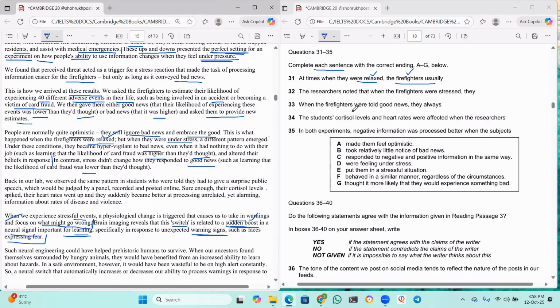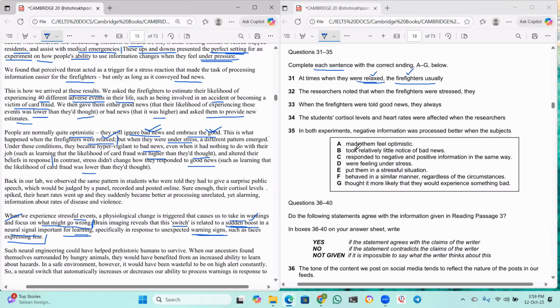Okay. Now let us see. What is the question? At times when they were relaxed. Now, people are normally quite optimistic. Okay, they ignore the bad news and embrace the good. This is what happened when the firefighters were relaxed. Now the answer is in the first sentence itself. What is the answer, guys? They will ignore the bad news and embrace the good. Now, where is that? Now we have to look for that answer.